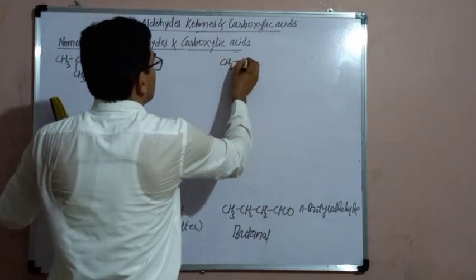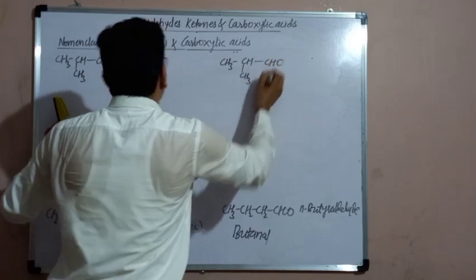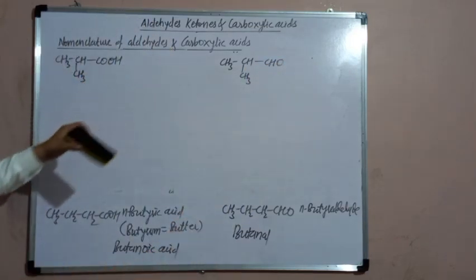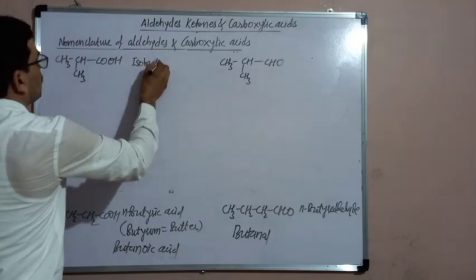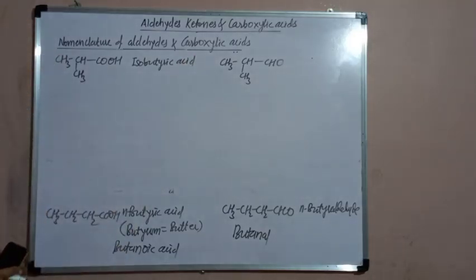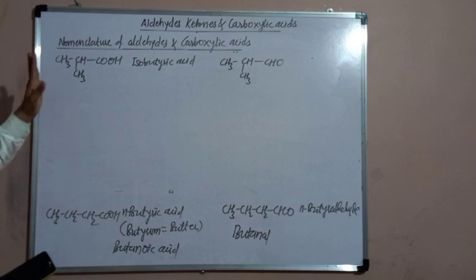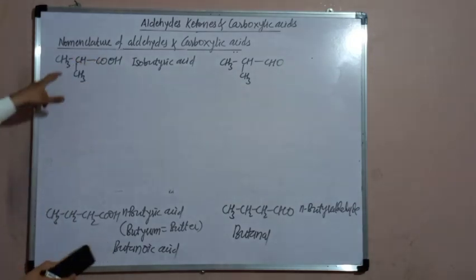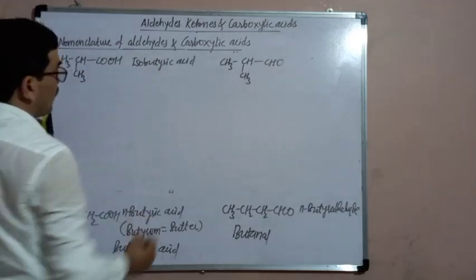The corresponding aldehyde is CH3, CH, CH3, CHO. The common name of this carboxylic acid is isobutyric acid. Again, the source is butyrum, or butter, or any butyric acid. That is the acid containing 4 carbon atoms. The source is butyrum or butter. Therefore, its name is isobutyric acid.